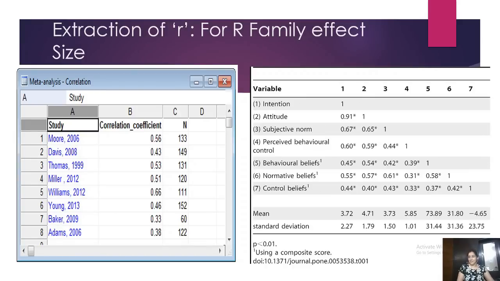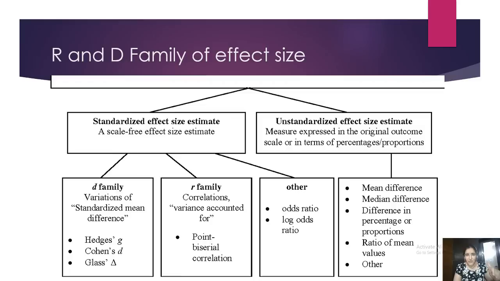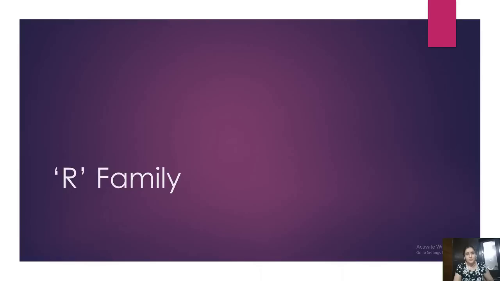So now let us come to business and extract data. Okay, let's start extracting data. Mind you, I am at the R family right now. Reminding you, there are 3 types and I am on the R family, only taking inputs from correlation to calculate effect size of my 31 studies. I am still at R.